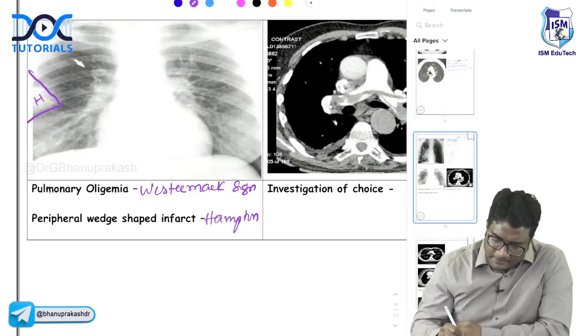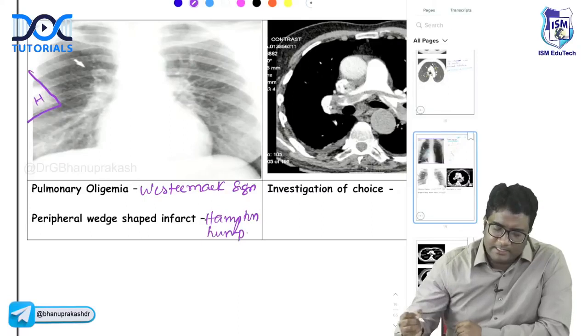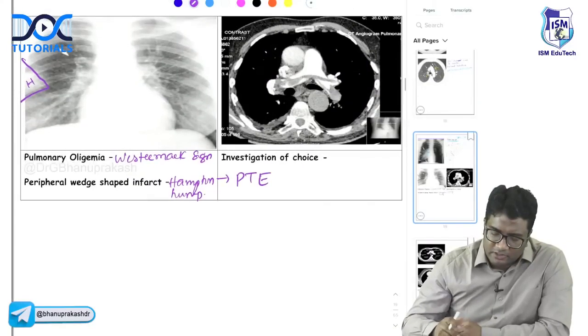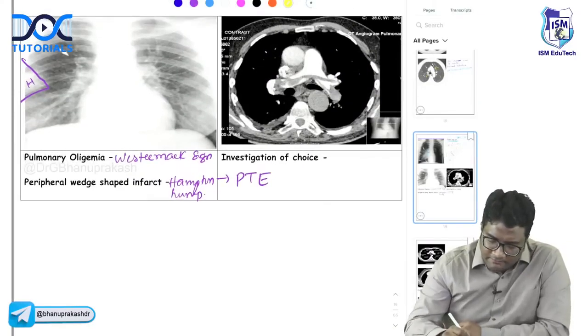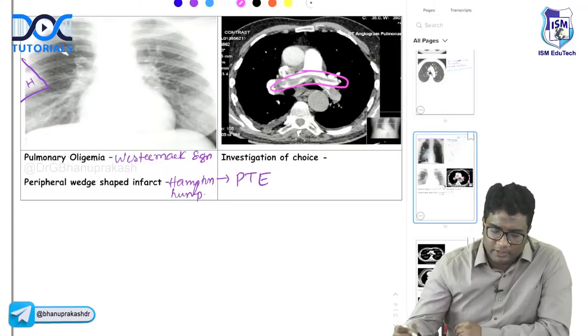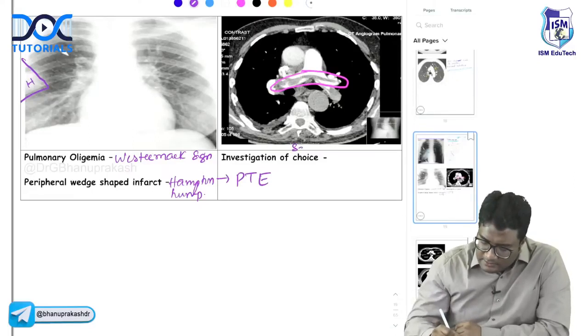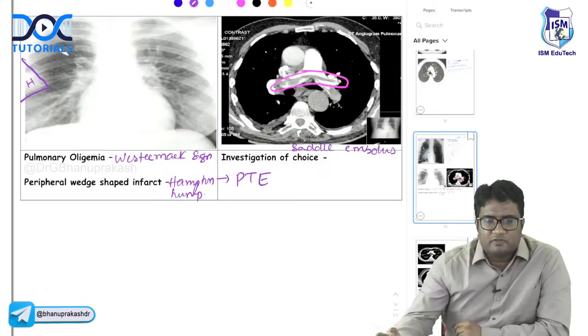Hampton's hump. So the Westermarck sign and Hampton's hump are features of pulmonary thromboembolism. What is the investigation of choice? Here you can see there is a filling defect. Can you see this filling defect here? This filling defect that you are noting is the saddle embolus, right? So this is the saddle embolus that you are seeing at the bifurcation of the pulmonary artery.